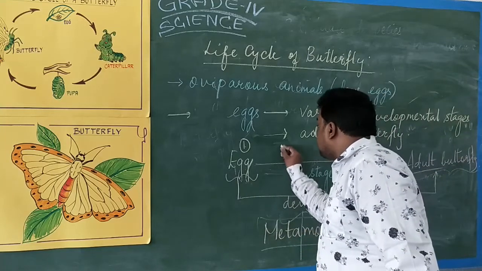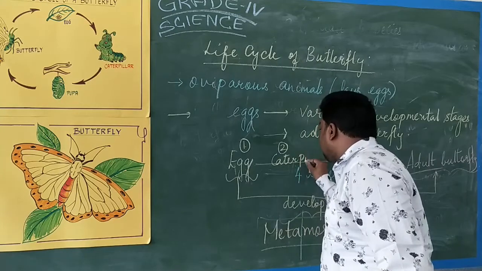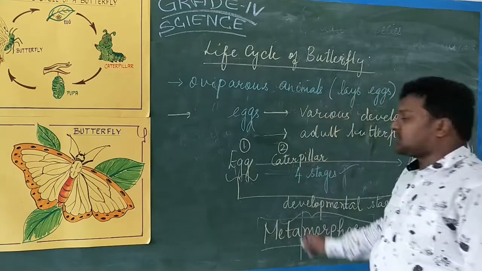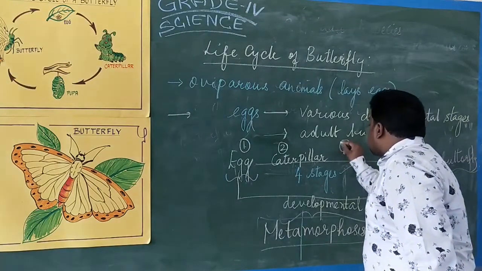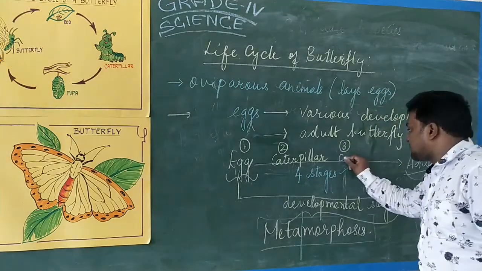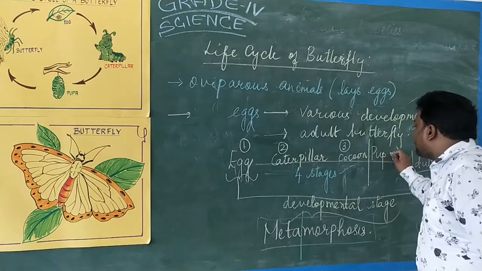From the egg, the second stage we are calling the caterpillar stage. Second stage, we are calling it a caterpillar. Then the third stage we are calling the cocoon stage. Cocoon stage, or we can write it as the pupa stage.